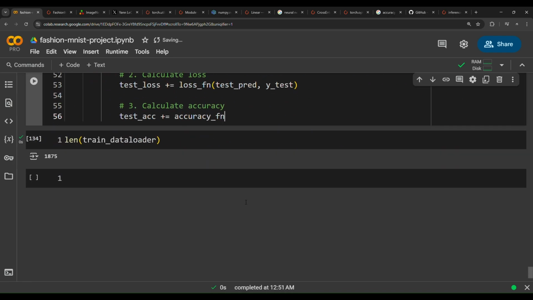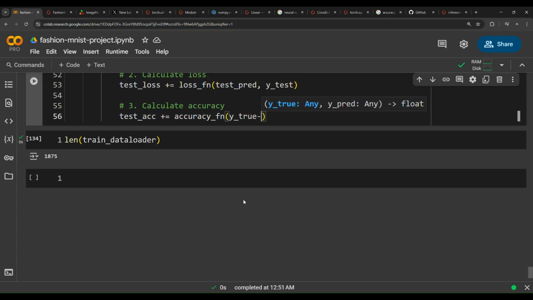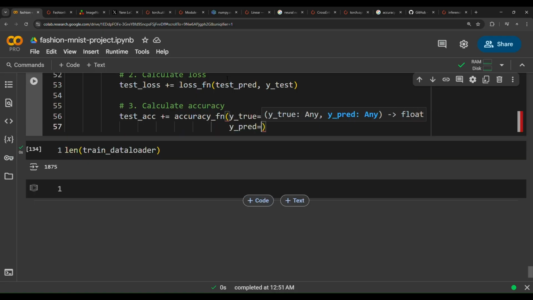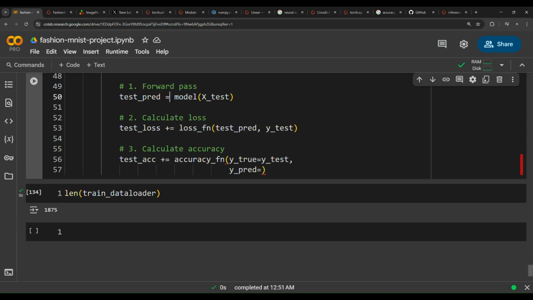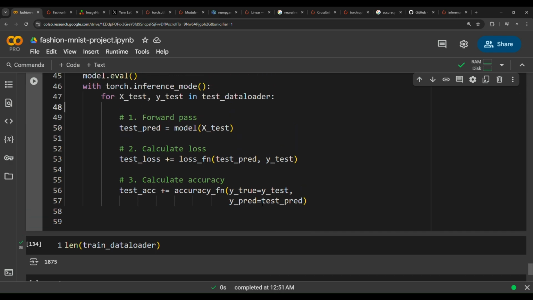Now the accuracy function compares the Y true, which in this case is the Y test, representing the ground truth, the real labels, to the Y pred, which are the predictions of the model from the forward pass. So we need to pass in here the test pred. With that, we have finished the for loop of the testing batch.